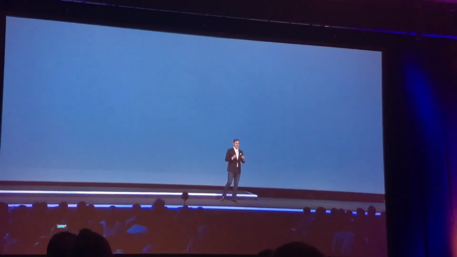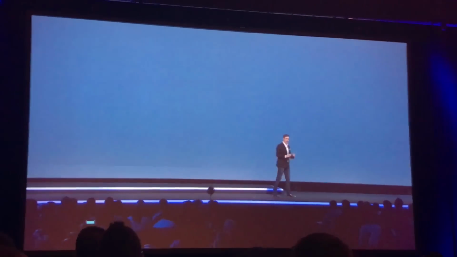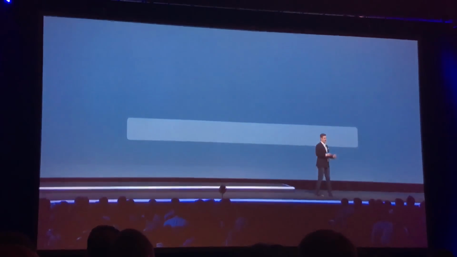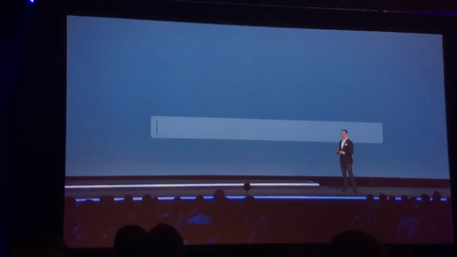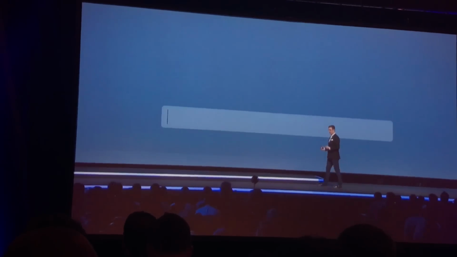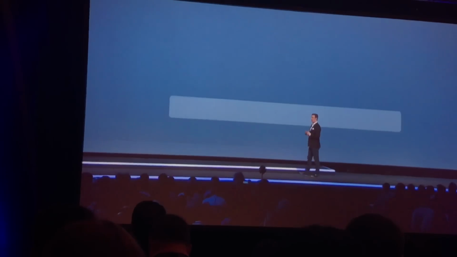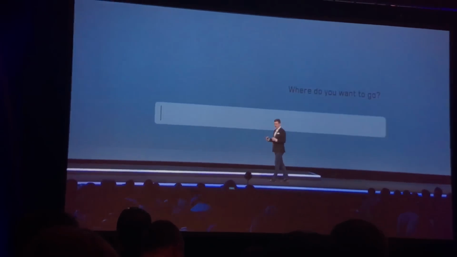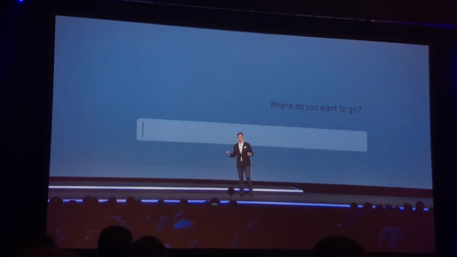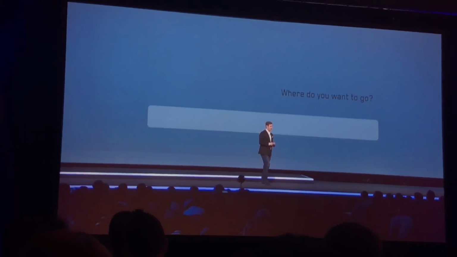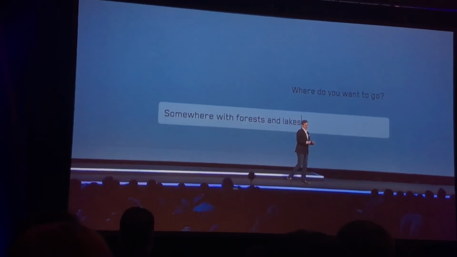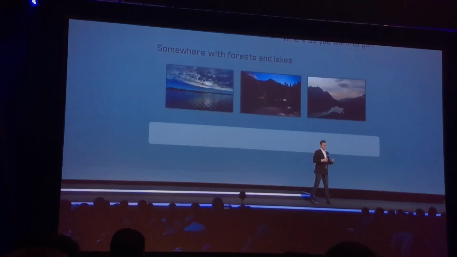So let's take a look at another similar example. And this time we'll use text interfaces instead of voice. This is the sort of thing you might do through Slack or messaging. And here, let's say that I don't know where I want to travel to yet. So I could ask the service to try and help me to determine where I want to travel. So I could say, well, somewhere with forests and lakes. And the service will return some photos.